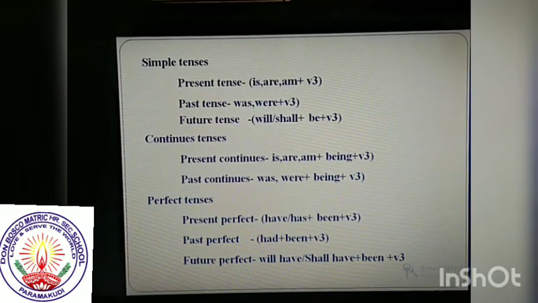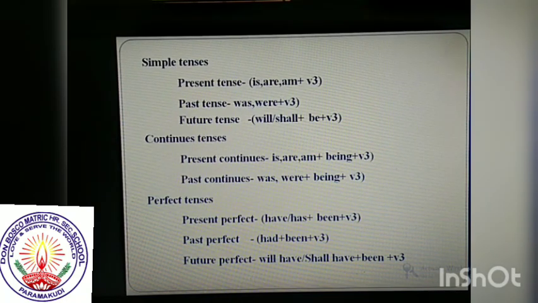Okay guys, these are the tense based rules for changing active voice to passive voice. I will explain the perfect tense once again. Present perfect, have, has plus been plus verb 3. Then past perfect, had plus been plus verb 3. Then future perfect tense, will have or shall have plus been plus verb 3. Okay, just pause the video, you have to write everything.